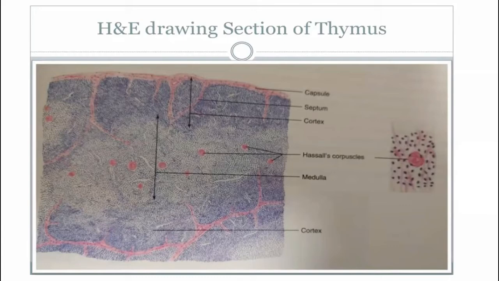When you see a histological slide of a lymphoid organ, you will see a capsule. There is a darker cortical area densely packed with T lymphocytes, and in between these T lymphocytes there are epithelial reticular cells and macrophages. The lighter medullary area has concentric corpuscles, the Hassall corpuscles or thymic corpuscles. This is the slide of a thymus.